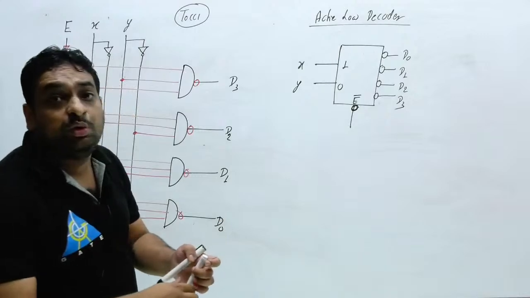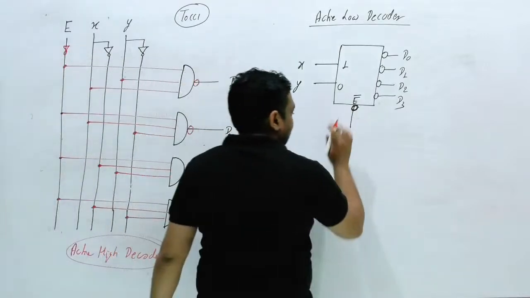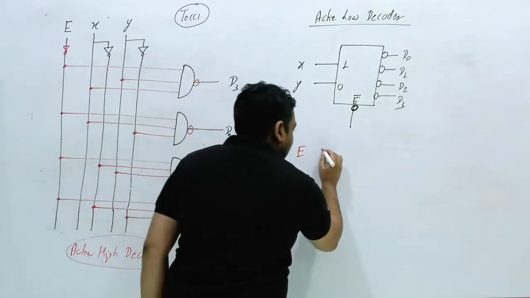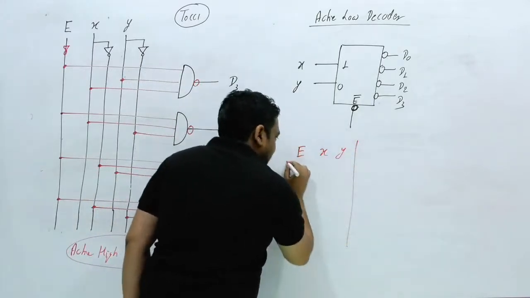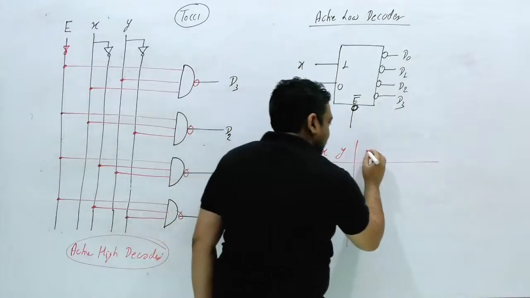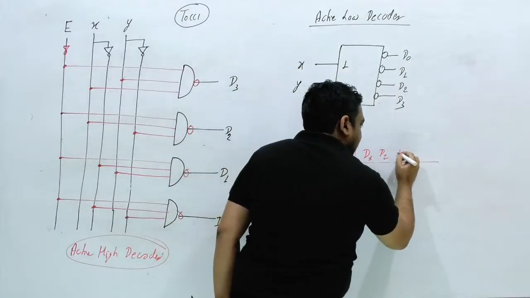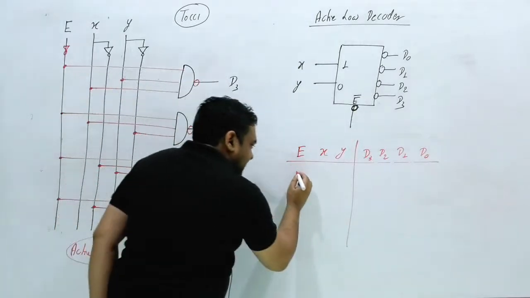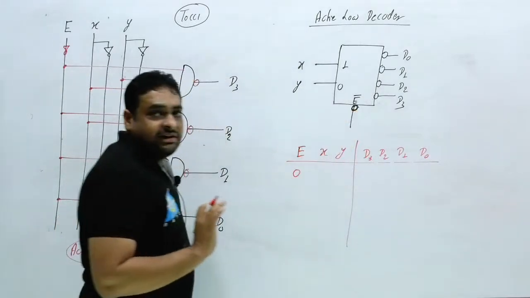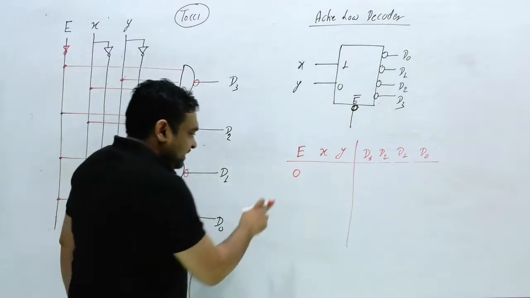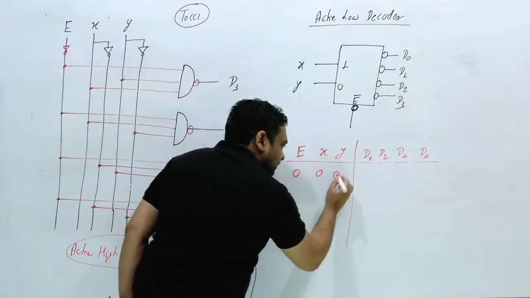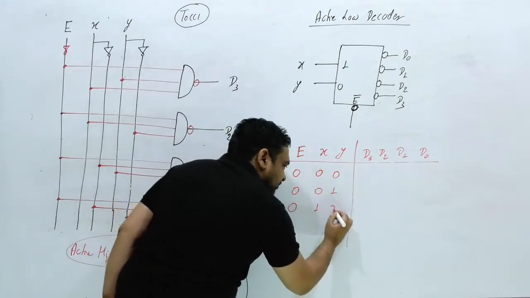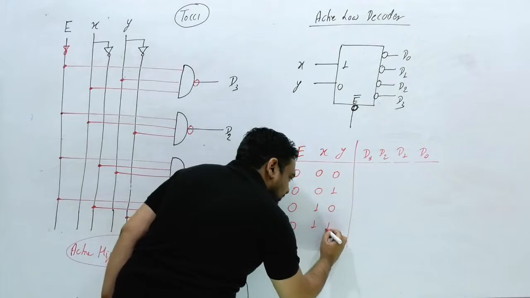Now what can be the truth table? This is the enable signal. Inputs are X and Y, and outputs can be D3, D2, D1 and D0. Now if enable is 0, because I have considered active low here, then enable is 0 for inputs 0 0, 0 1, 1 0, and 1 1.